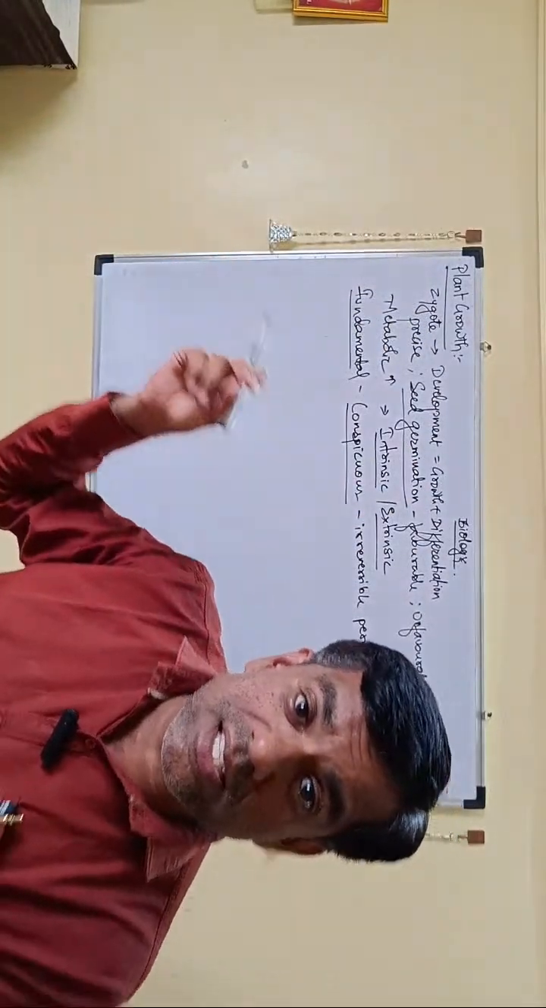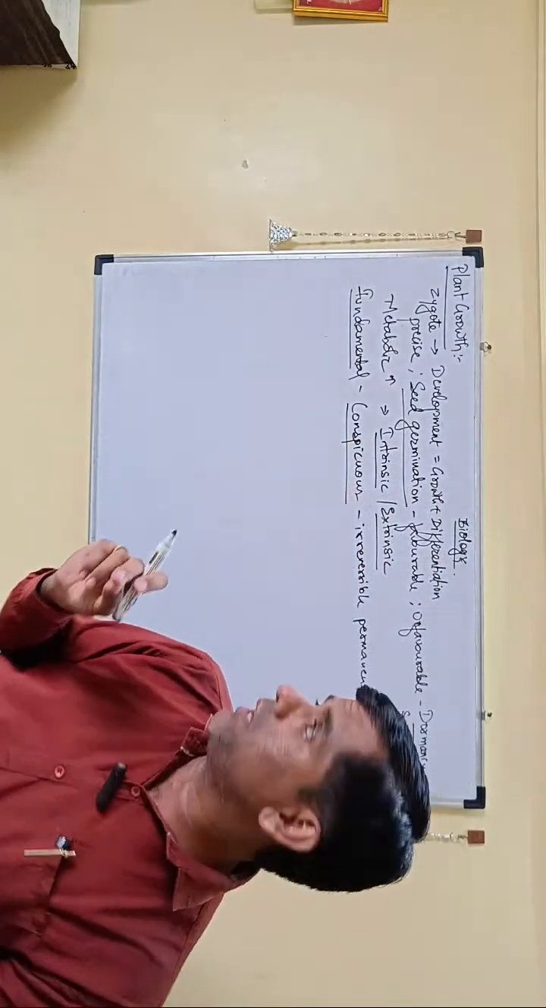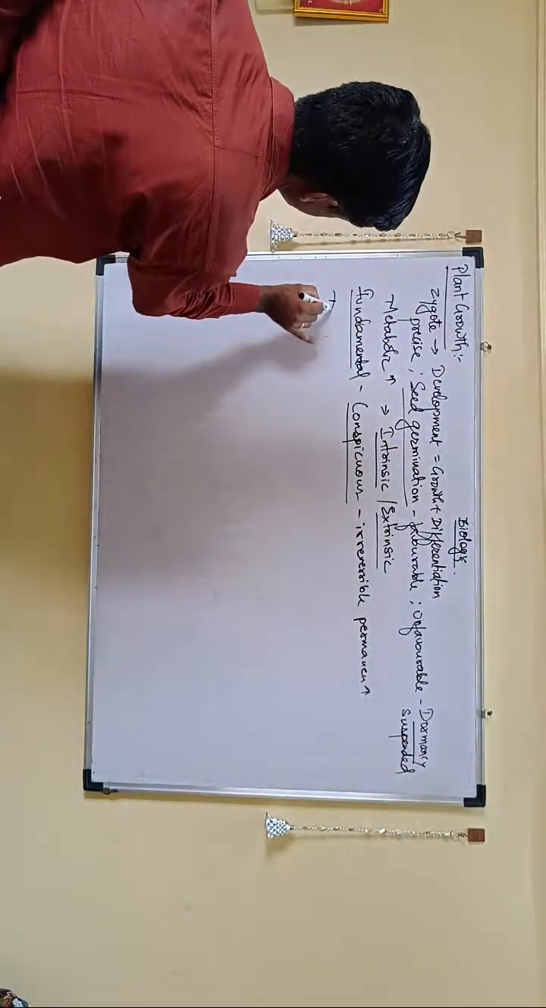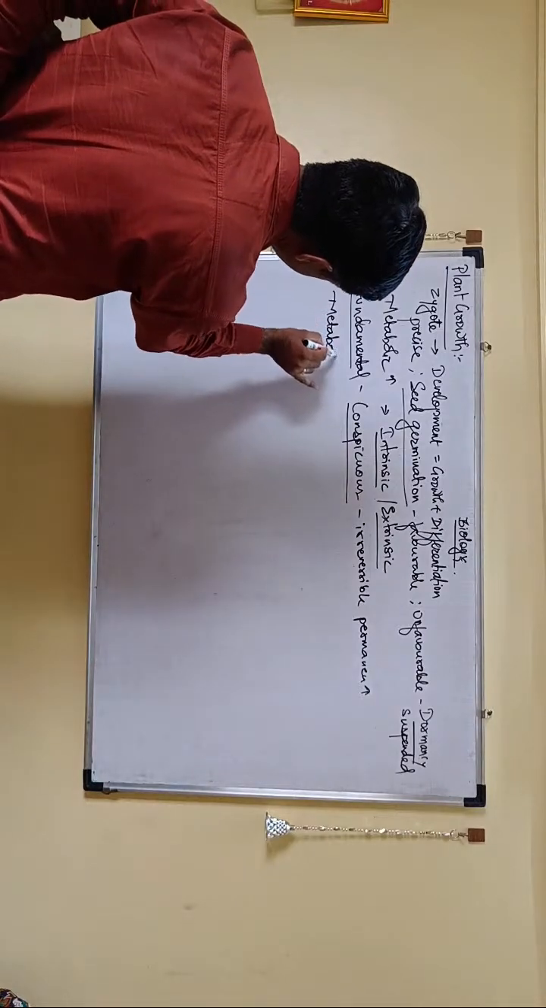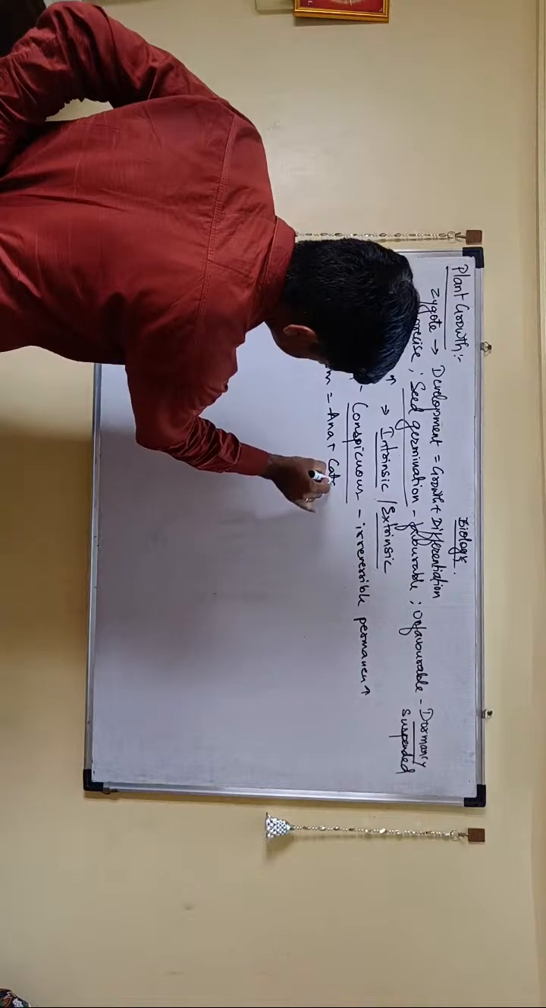So it may be an increase in the size of the organ, the parts, or even that of an individual cell, right? And that occurs because of what is called metabolism. Remember that this metabolism is the sum of both anabolism plus catabolism.